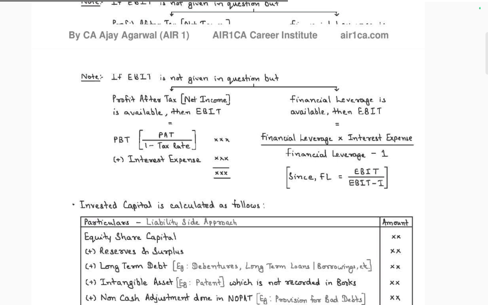By using financial leverage, the company aims to amplify the gains, rather than only using equity capital. Financial leverage is total debt by total equity. So interest expenses by